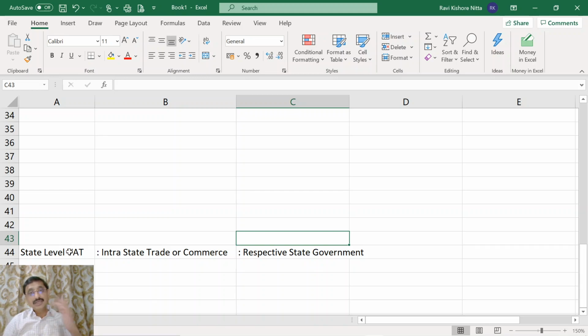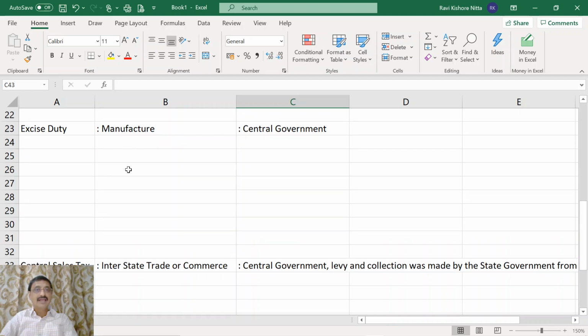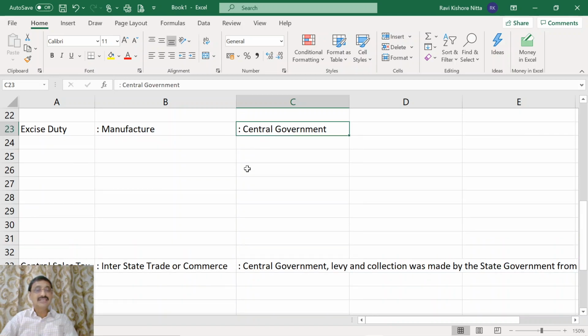Because prior to that amendment, the central government had the authority to collect some taxes and the state governments had the authority to collect some taxes. The excise duty collection, the central government got the authority.